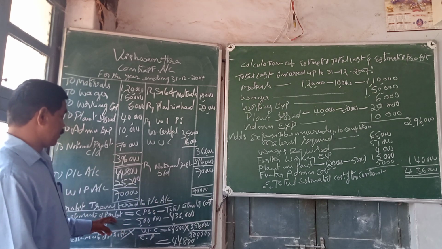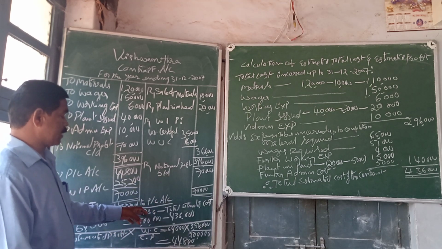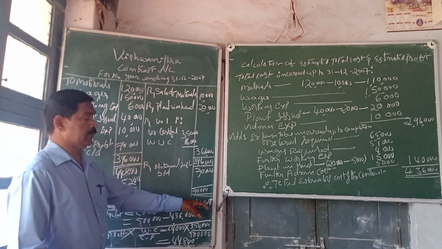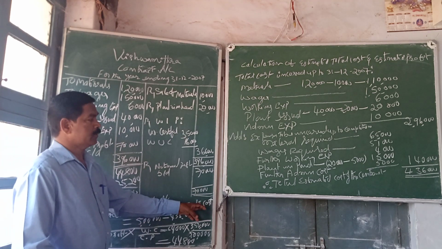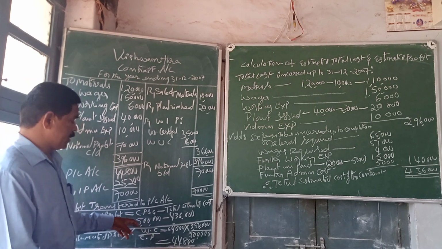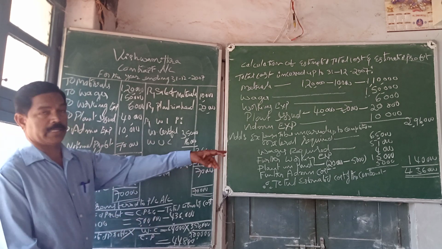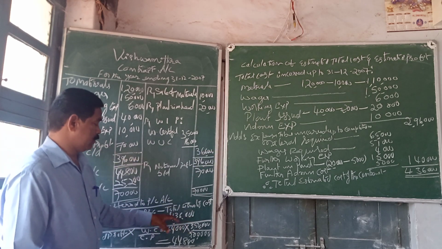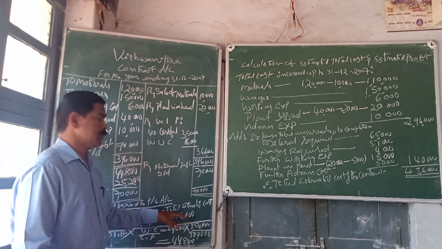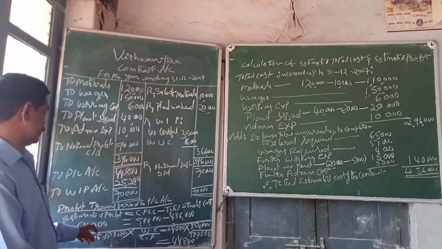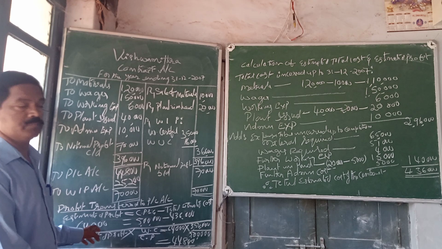Estimated profit is equal to contract price minus total estimated cost. Here contract price is 5 lakh, estimated cost as per the calculation 4,36,000. Therefore the estimated profit is 64,000.